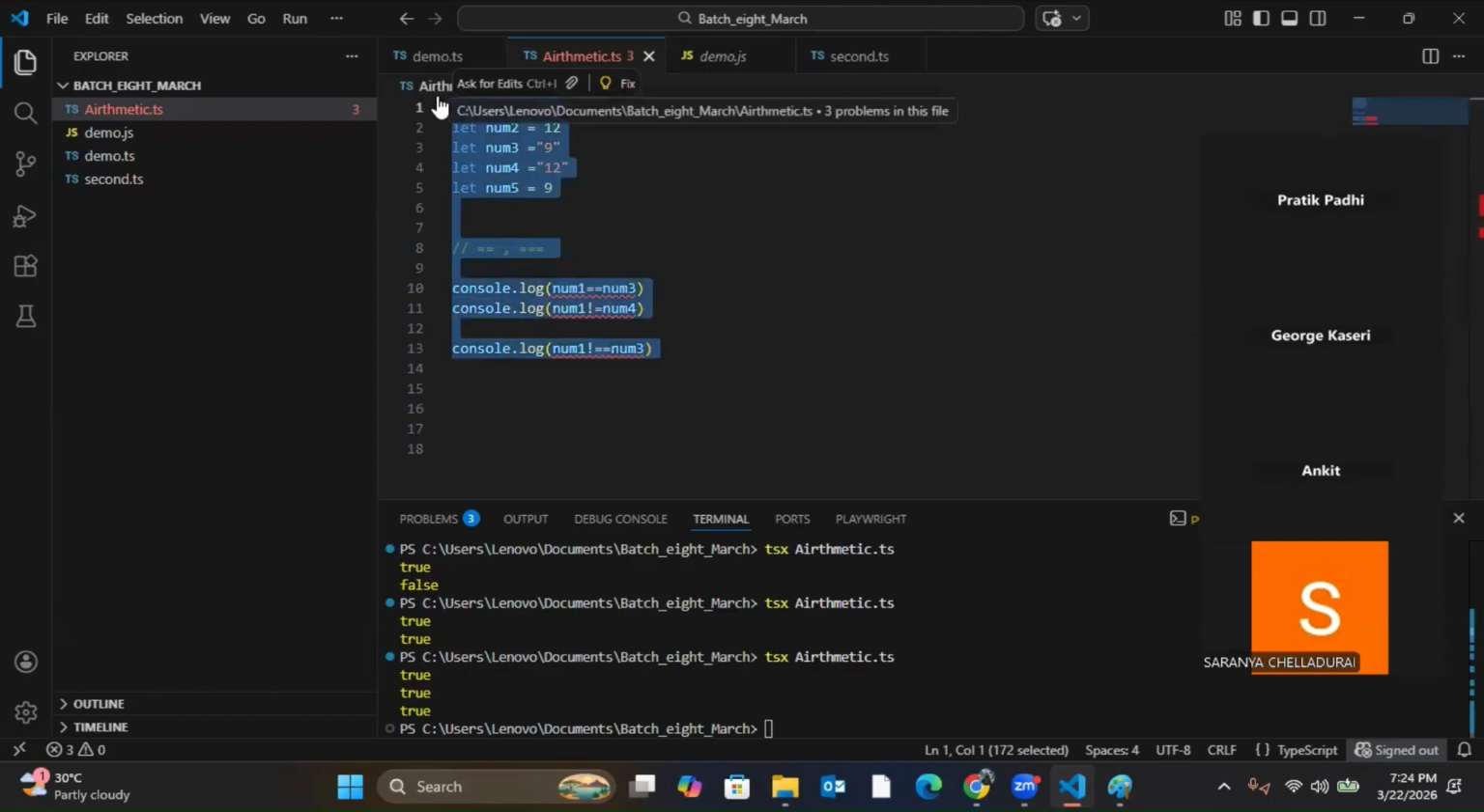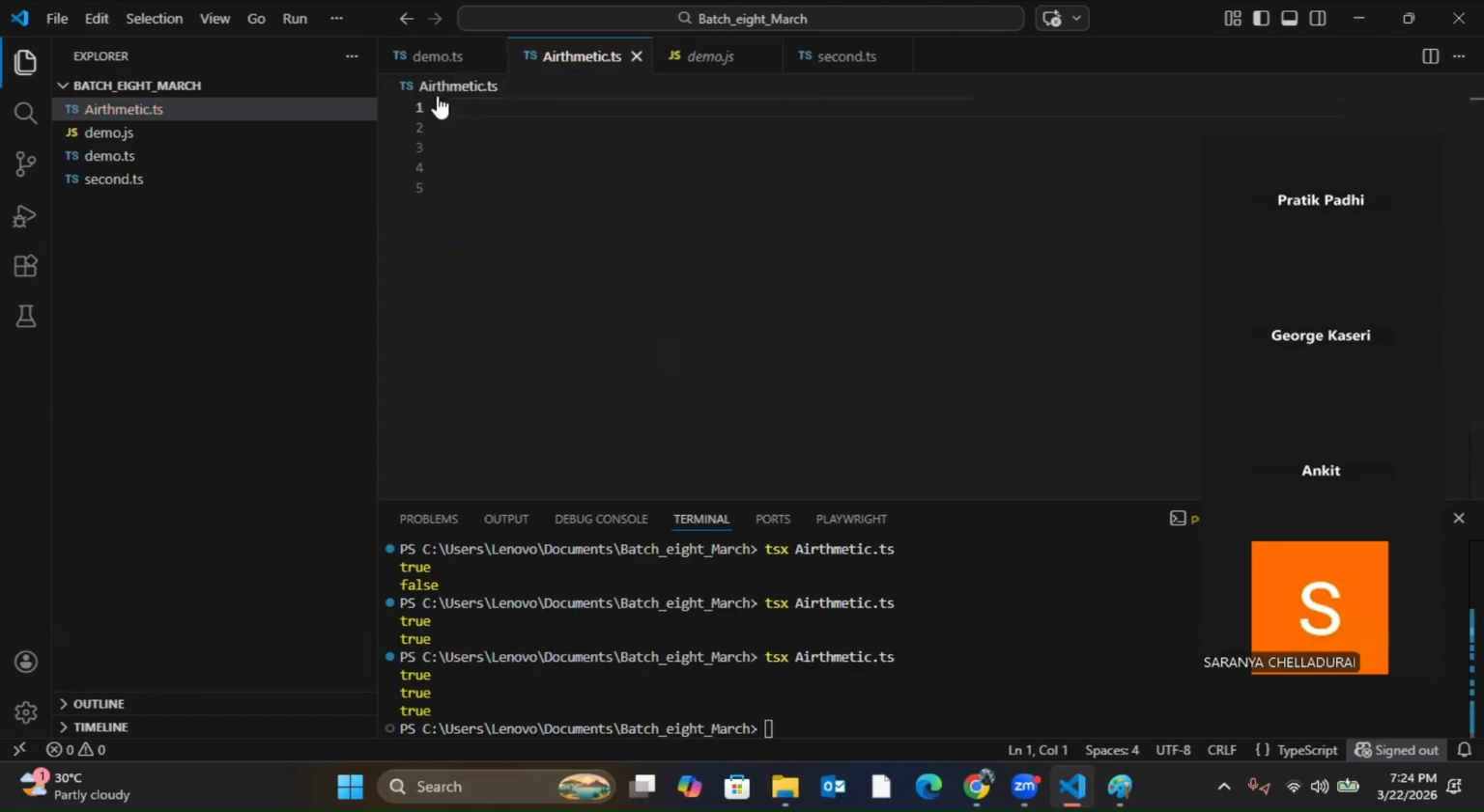So let's go with logical operators. What are the different types of logical operators? Tell me. And, or. Okay. One more is there, not. So basically there are three types of logical operators. Let's understand what these logical operators are.